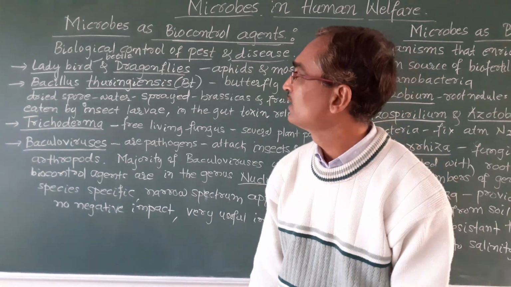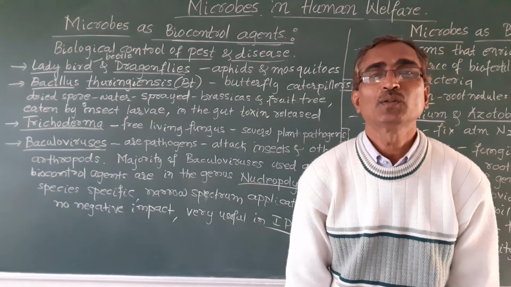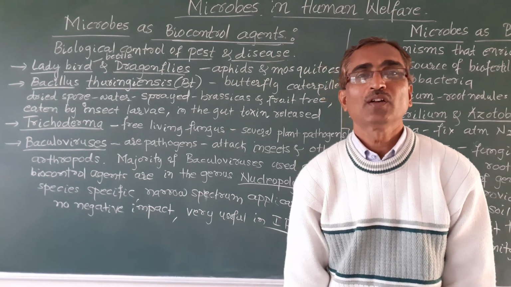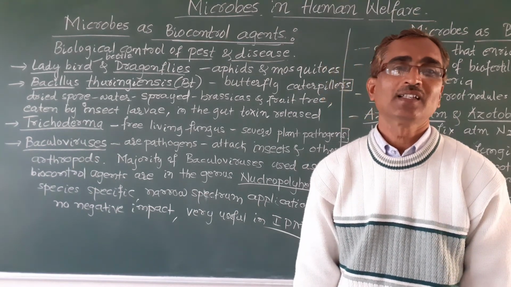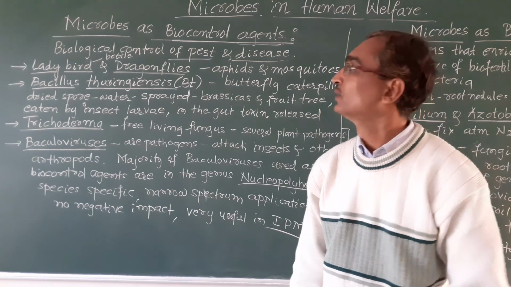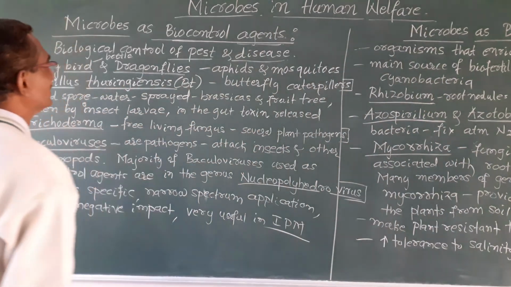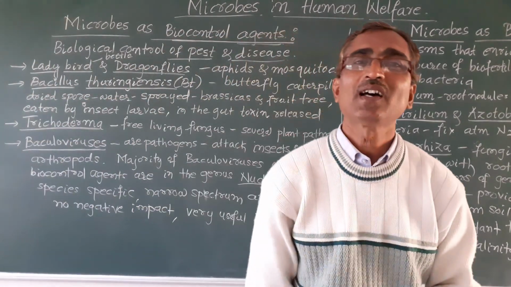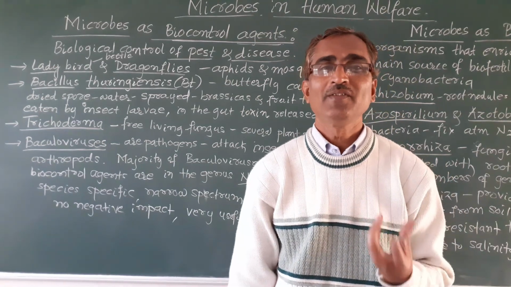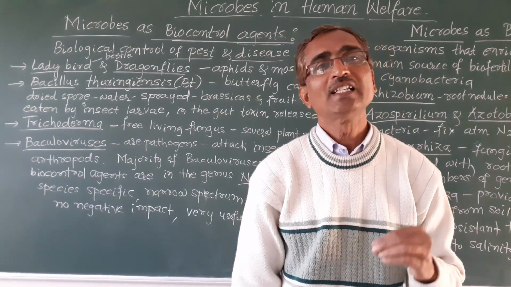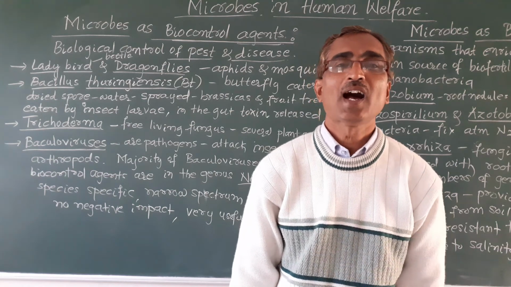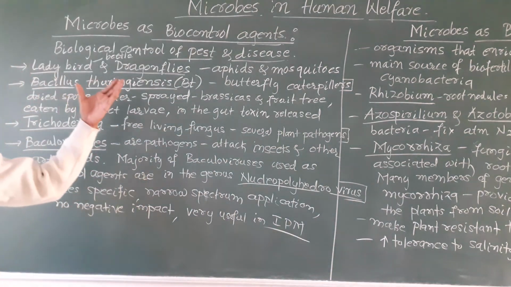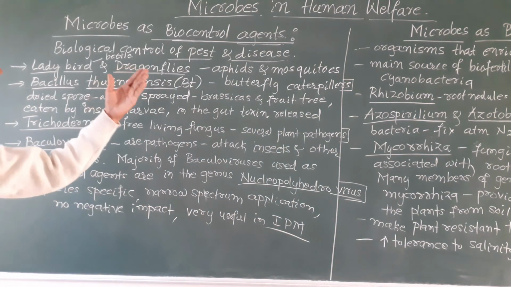So that is why it is very much essential to go for biological control, where there is no use of such chemicals and no harmful side effects. In the biological control of pest and disease, organisms are used. Bio means life, so living organisms are used to control the disease and pest, and there is no harm. So let us discuss some of the biological control of pest and disease.